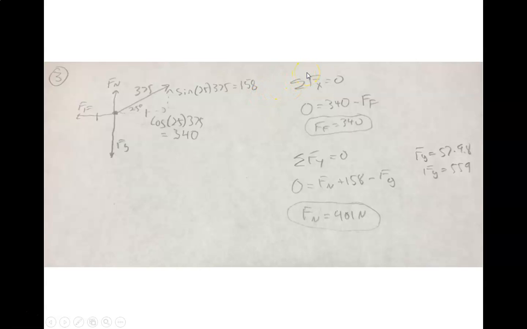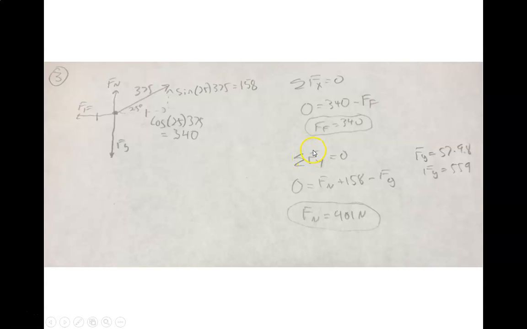So now we're only going to look in the X direction. We've got forces in the X direction and forces in the Y direction. We're only going to look at forces in the X direction. So we're going to say, all right, this positive 340 to the right, minus my force of friction equals 0. And therefore the force of friction is 340, which we can go ahead and drop hash marks here, and we know that those are going to cancel.